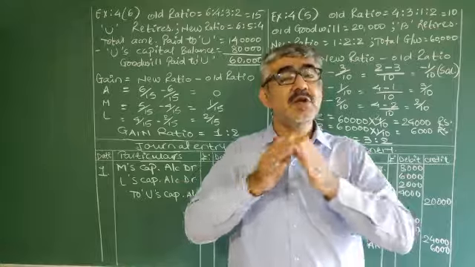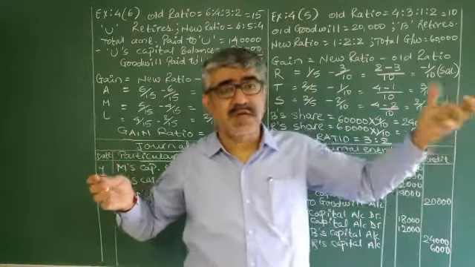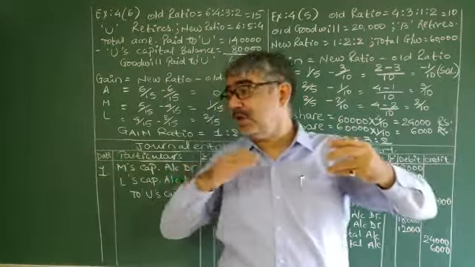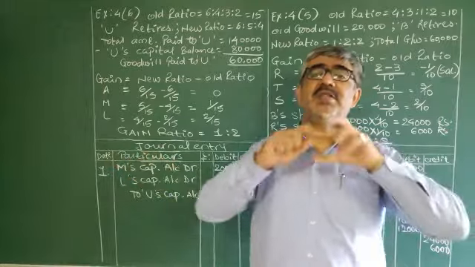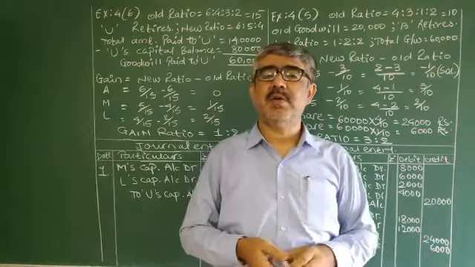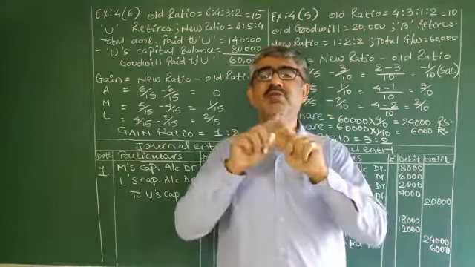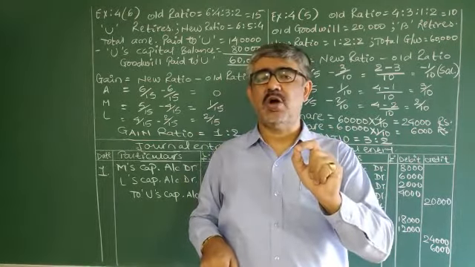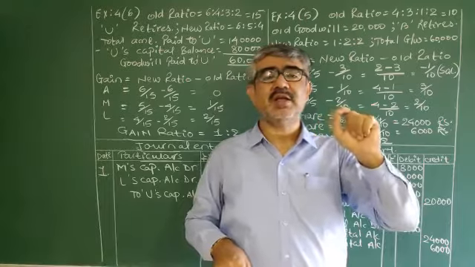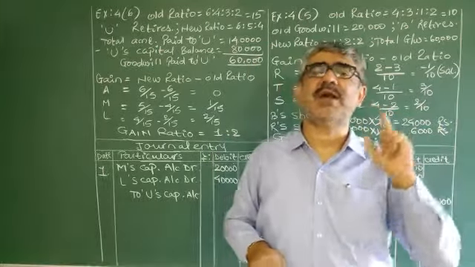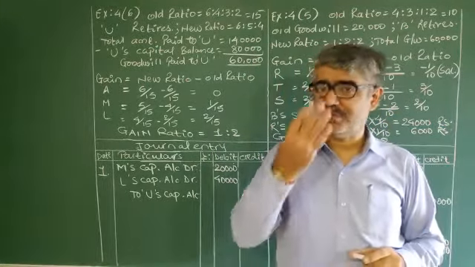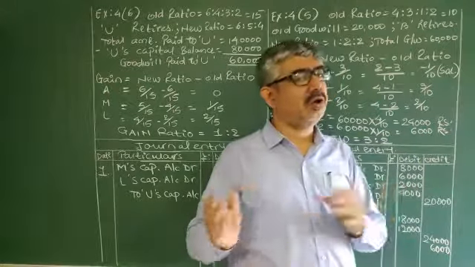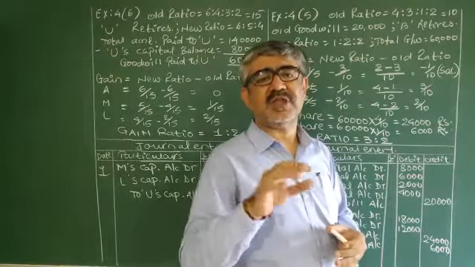Admission and retirement, two extremes. In one, we are admitting a partner, in one, retirement. But still the formats are same. Why is it so? Because both are basically a process of reconstruction of partnership. Okay, chapter 4, admission or retirement, the process of reconstruction.